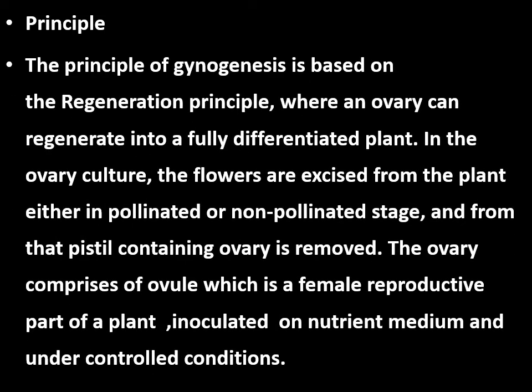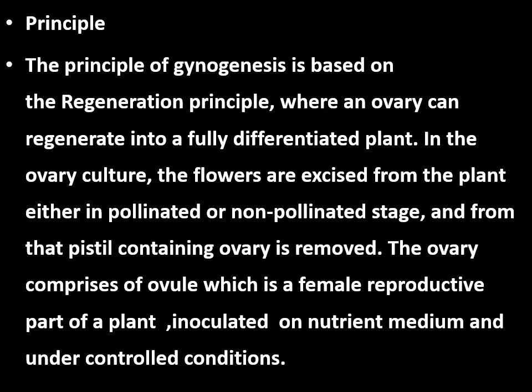Now let us understand the principle behind ovary culture. The principle of gynogenesis is based on the regeneration principle, where an ovary can regenerate into a fully differentiated plant. In ovary culture, the flowers are excised from the plant either at a pollinated or non-pollinated stage, and from that the pistil containing the ovary is removed.